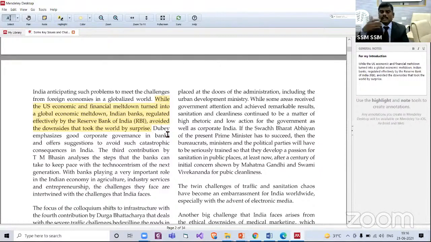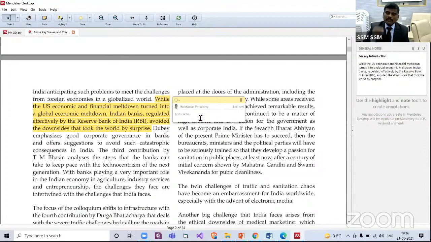But maybe tomorrow we will read some other paper and take notes. And the day after, we may need some other paper. Now we may get confused about why we have highlighted. So here itself, we can right click and say add note. You may use some words which will explain why you have copied or selected this.